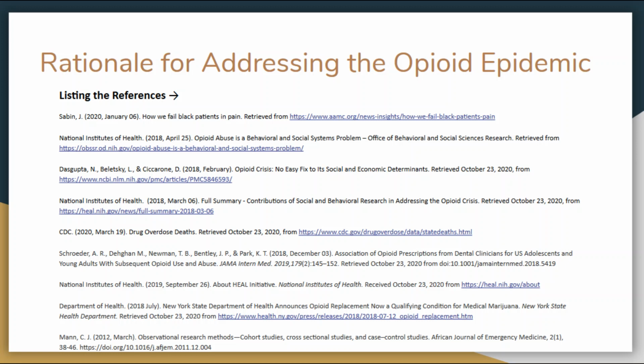And here we just have our citation page that we use throughout the presentation, and you can find in-text citations somewhere on the screen in each slide.